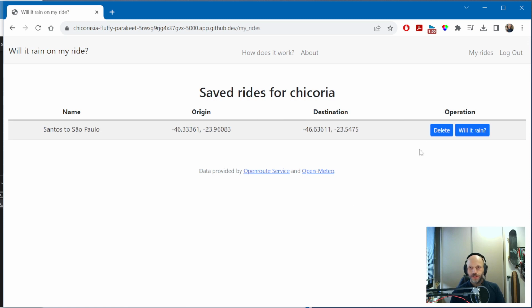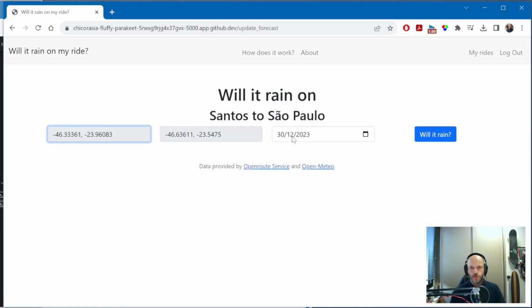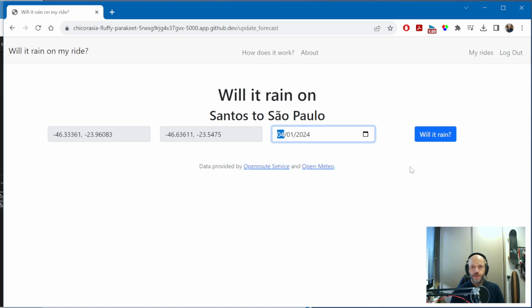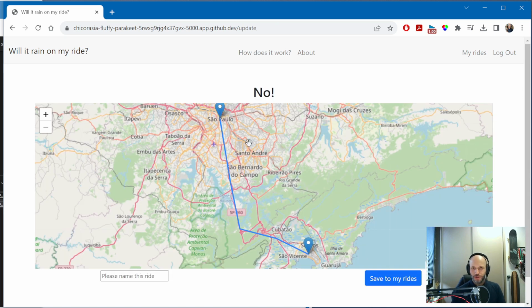Now that it's saved, I can check again. Let's say we won't ride it on the 30th, we'll ride it on the 4th of January. Oh, it's looking a lot better now. There's no prediction of rain for that day. So I can reschedule my rides depending on the forecasts.